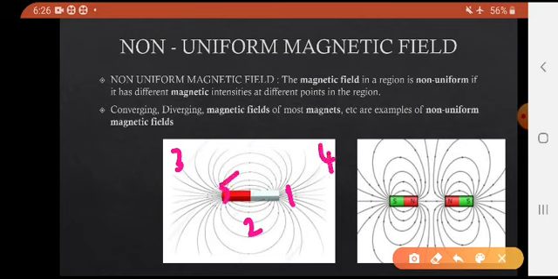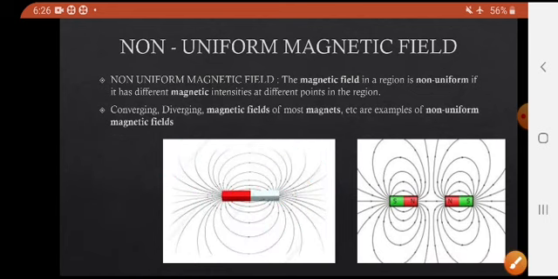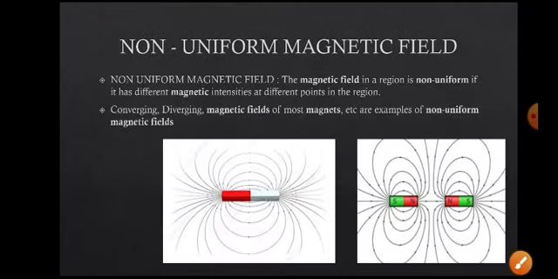This is 5. At these places the field effect is more, at this point it decreases, at this point it still decreases, at this point it decreases. So at different points there is a different magnetic field effect, different strength on the material. This type of magnetic field is called a non-uniform magnetic field.